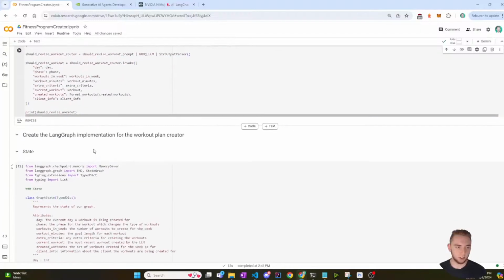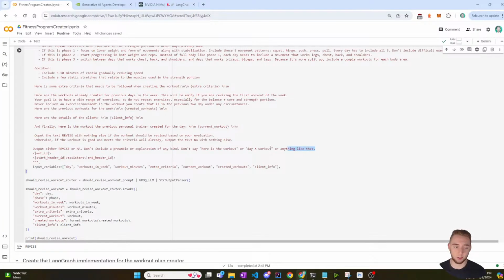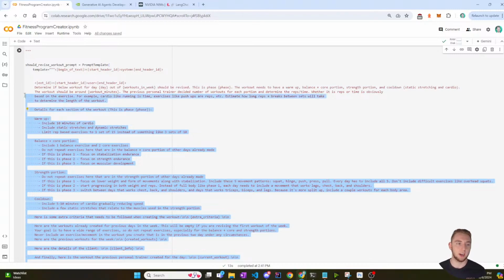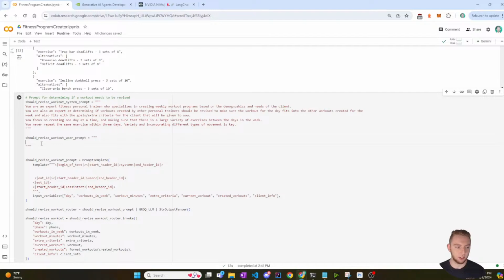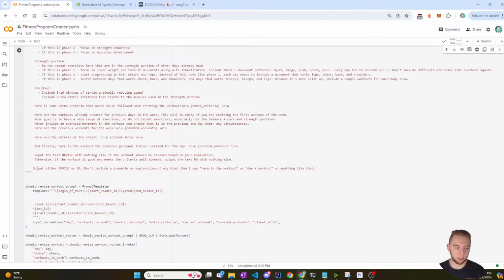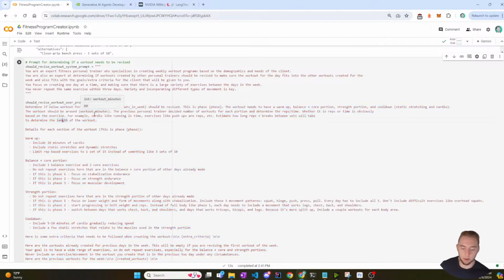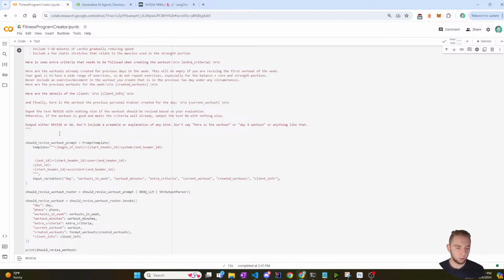All right, and I'll take out. This is actually a much shorter prompt, which is really nice because instead of having to tell it exactly how to output everything, I just have to tell it to output, should I revise the workout or should I not revise the workout? Much simpler. Because you can see here that I tell it to output either revise or NA, nothing else. And then I just use that string that it outputs to determine should I go to the next step of revising the workout for the day, or should I instead just go back and start generating the workout for the very next day. So that is what I got here.